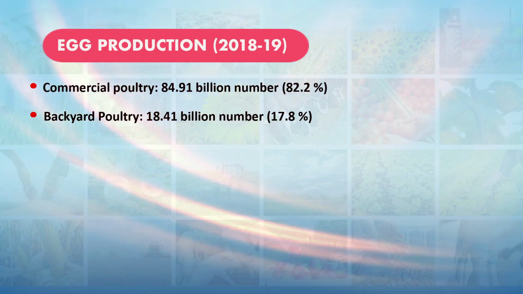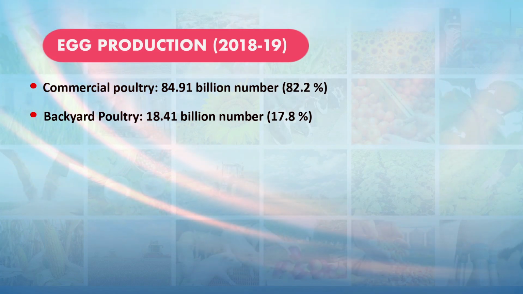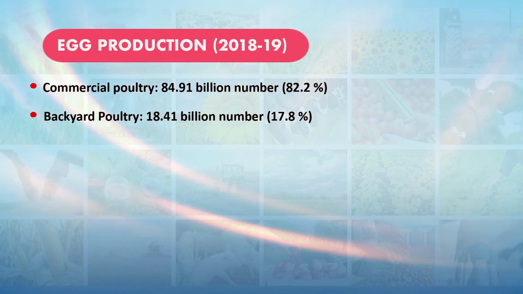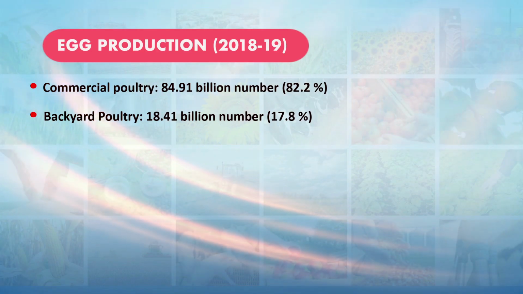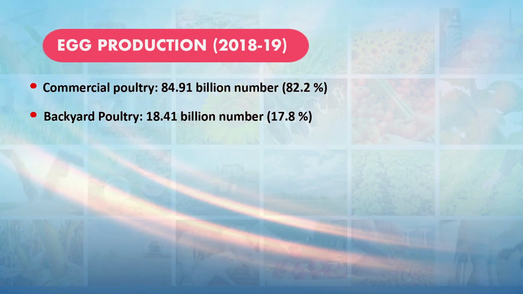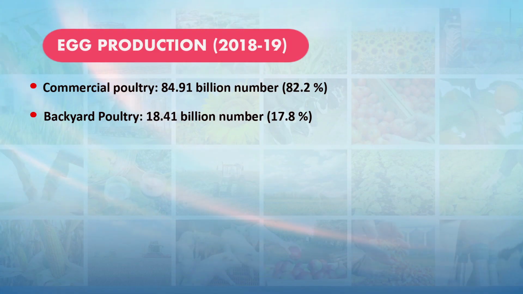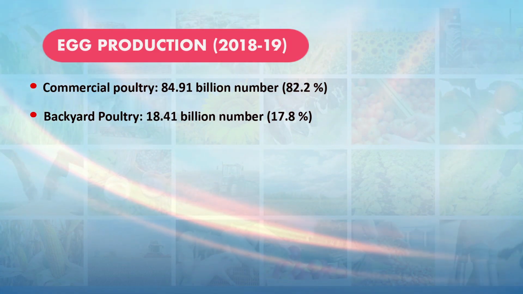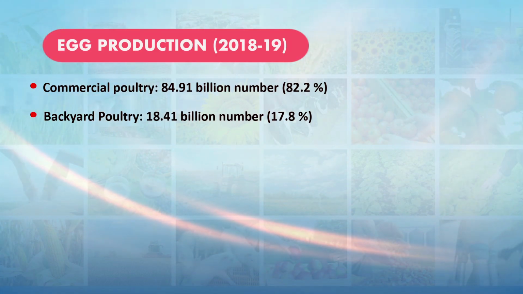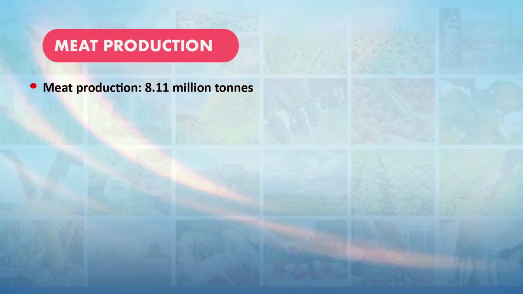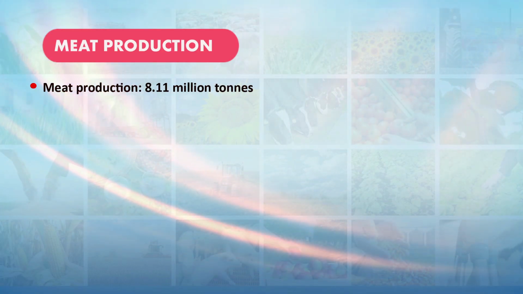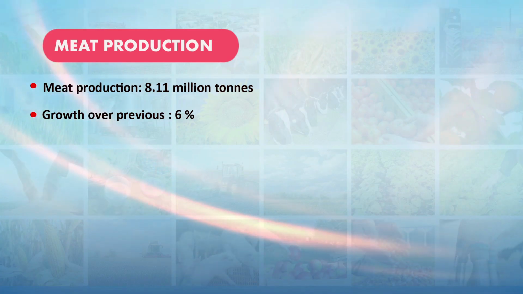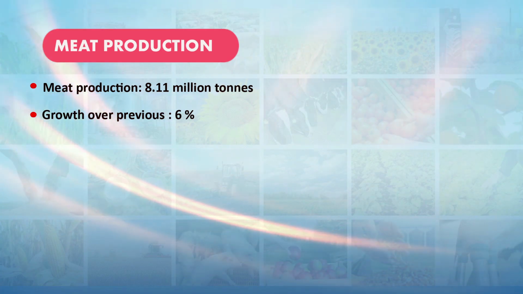There are 2 types of poultry available, commercial poultry and backyard poultry. Commercial poultry contributes 82% of total egg production in the country. Backyard poultry contributes around 18%. In case of meat production, we have 8.11 million tons production in the country, and the growth in meat production is 6% over the previous year.